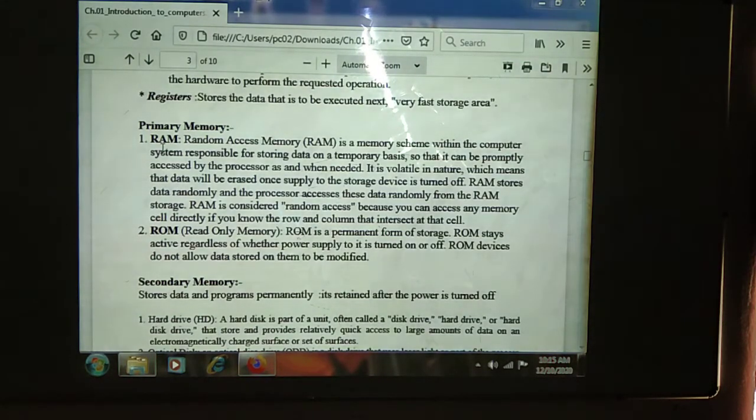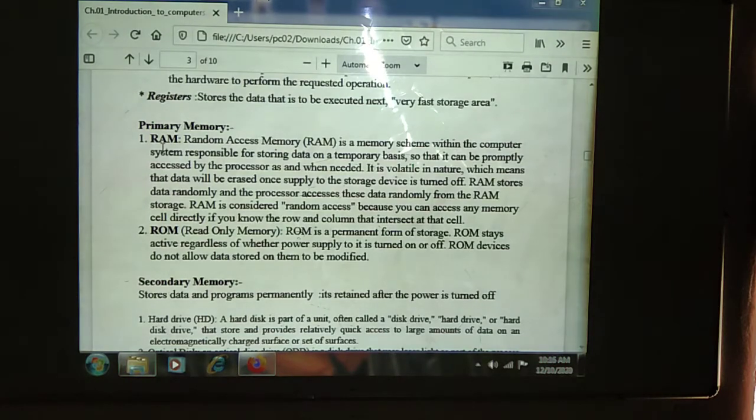In the primary memory, what is the use? Whenever we open the system, whatever data we give, first it should be stored somewhere, and that is the primary memory. Primary memory is a temporary memory. Whenever we start typing data and passing instructions to the system, they are stored first in the primary memory.